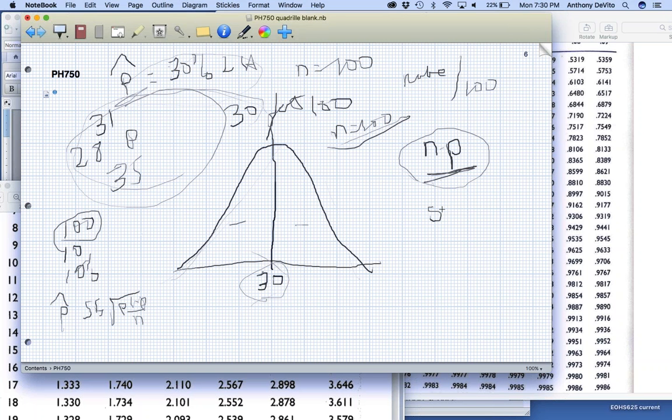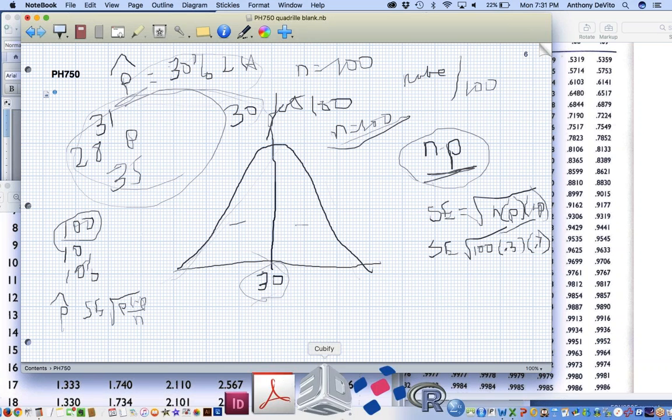Well, this time our standard error is going to be equal to the square root of n times p times 1 minus p. Right? So you can do the same thing with this that you did before with the other proportion. So what's my standard error going to be? It's going to be equal to the square root of 100 times 0.3 times 0.7, right?